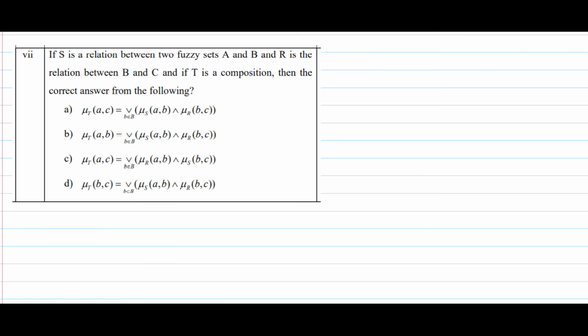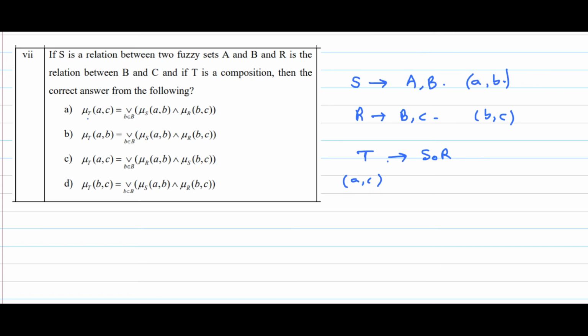First we need to understand that S is the relationship between A and B, and R is the relation between B and C. I want T, which is the composition from S and R. So it will be A comma B and B comma C, so obviously T should be in A comma C.